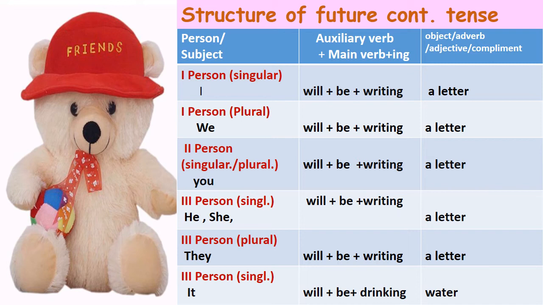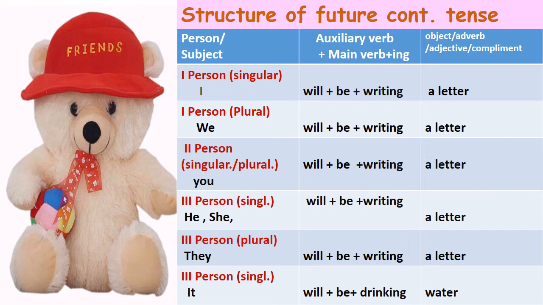Second person, whether it is singular or plural, it is you only. Auxiliary verb will plus be plus verb plus ing. So you will be writing a letter. நீ ஒரு கடிதம் எழுதிக் கொண்டிருப்பாய். Third person singular he she. He will be writing a letter. She will be writing a letter. அவள் ஒரு கடிதம் எழுதிக் கொண்டிருப்பாள். அவன் ஒரு கடிதம் எழுதிக் கொண்டிருப்பான்.